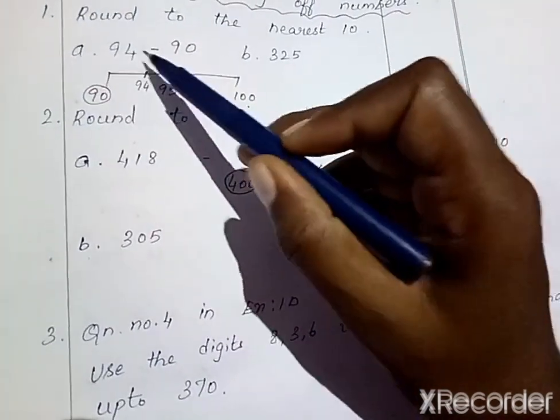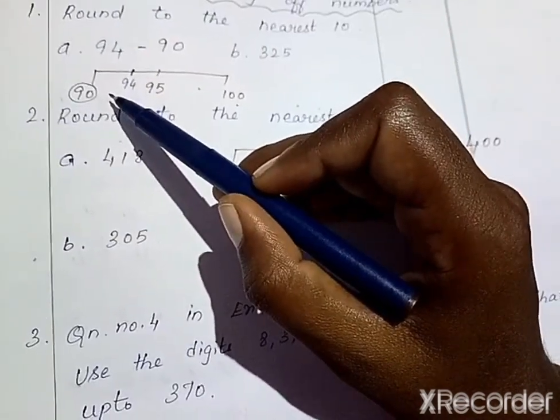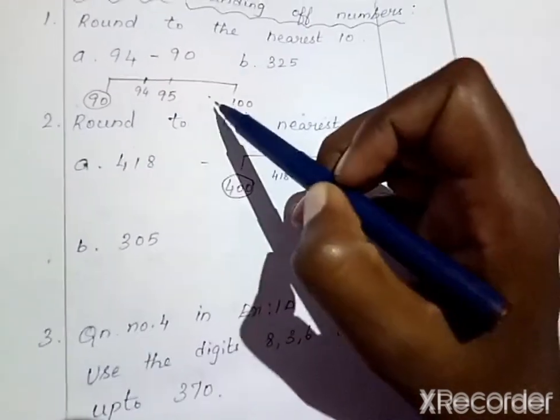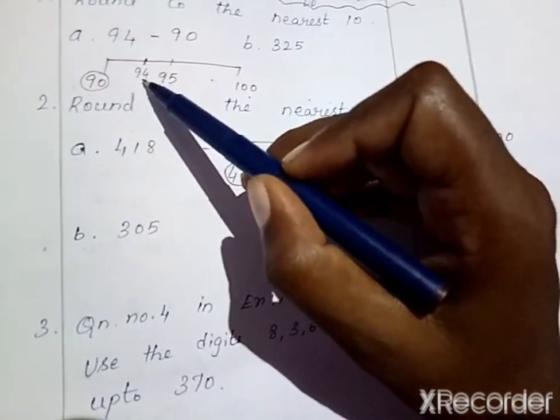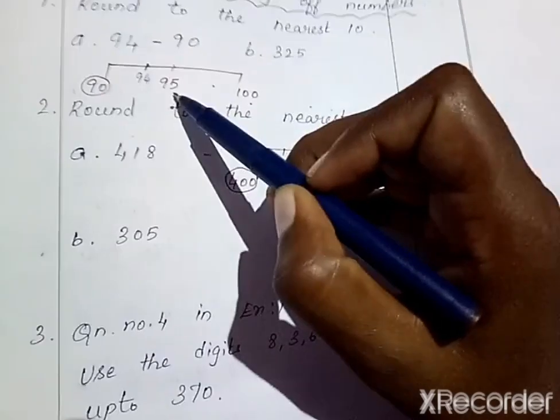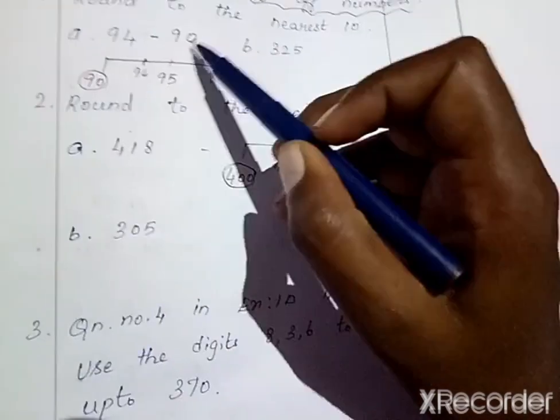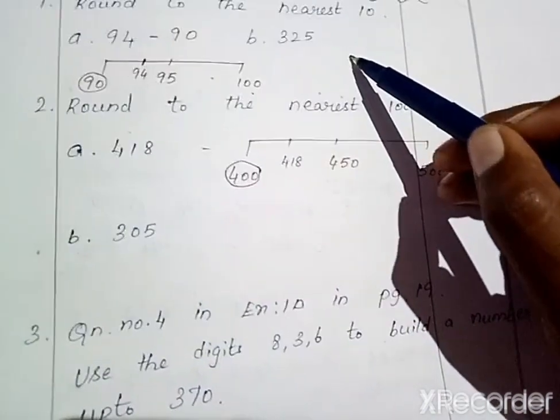Then find in which half 94 lies, whether it is in the first half or in the second half. So 94 lies in the first half, that is, between 90 and 95. So we can round the number 94 to 90. Similarly complete the B1.